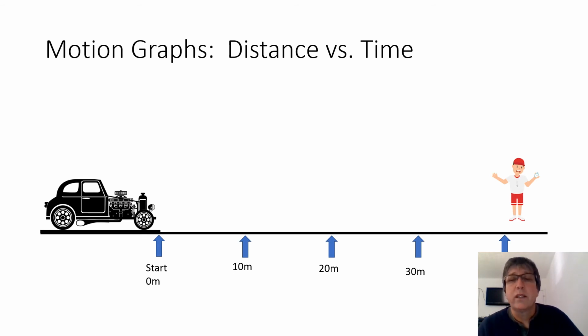Now, another way to study motion and measure it and analyze it is to use a graph. And we've been graphing a lot this semester. I know you guys are good at it. So we want to talk about some particulars for motion graphs. And the first one we want to talk about is a distance versus time graph. It's also called a position versus time graph. And you've got to know that that's the same thing, distance versus time or position versus time.